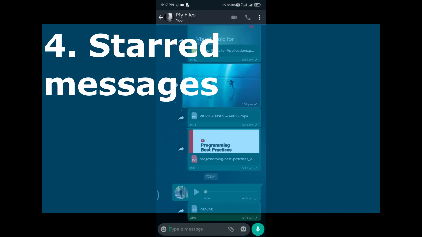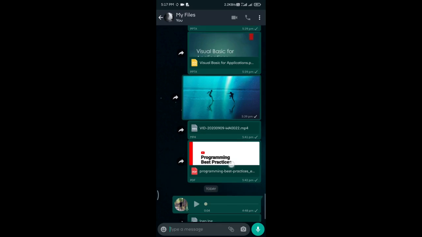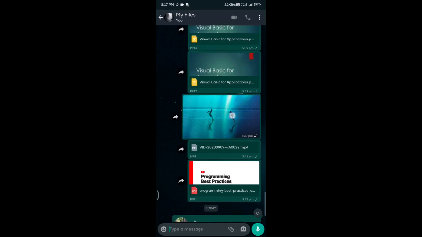Let's look at the last trick of the video, how we can star a message. And it comes in handy when we want to access an image or a file much faster at any point of time. Let me show you by an example. Let's say I want to save this image somewhere so I can access this pretty fast the next time. So all I have to do is just press and hold on the image or the file, tap on the star. You can do it with any file in any conversation.